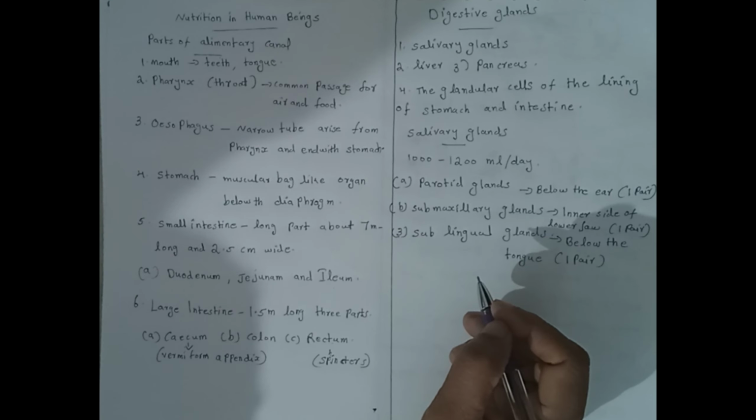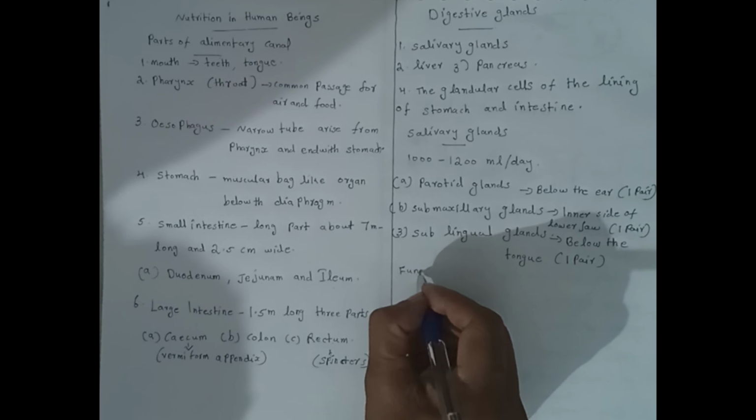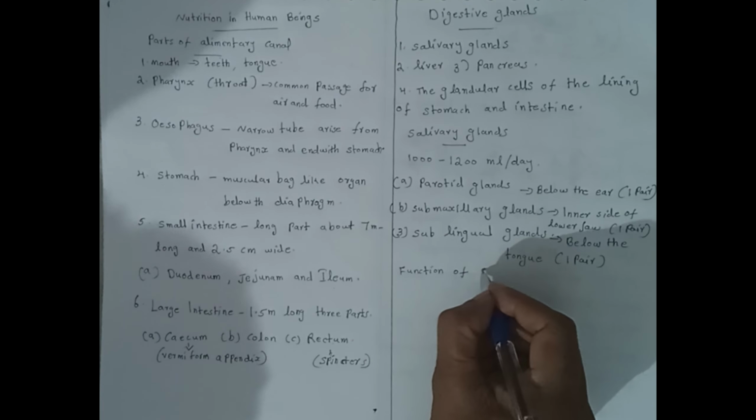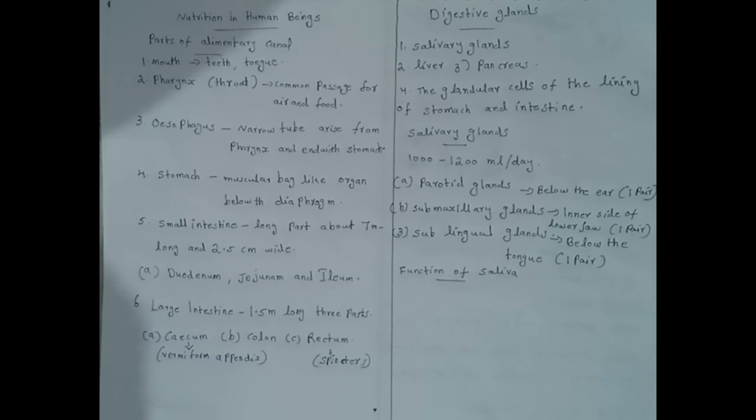Next, functions of saliva. What are the functions of saliva?